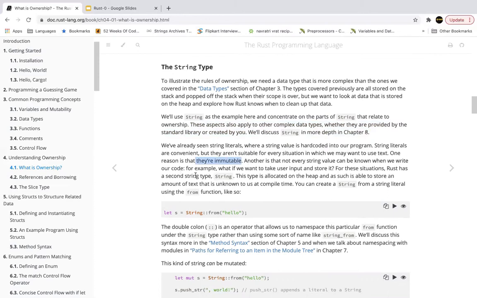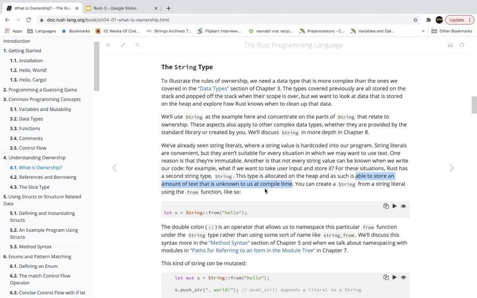So we have another string type in Rust called String, starting with capital S. This type of variable is allocated on the heap, so it is dynamically allocated, and therefore it is able to store an amount of text that is unknown to us at compile time. For example, if you want to create a variable where you are not sure what the string is going to be, like taking an input from the user.